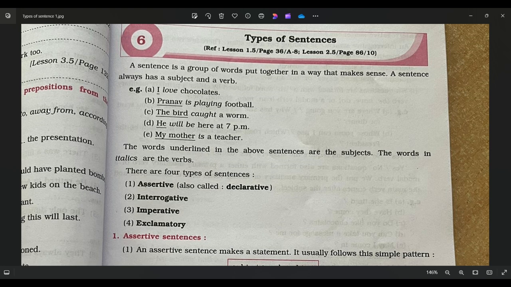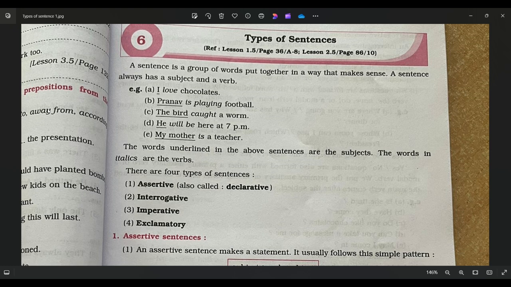It is a very easy topic, but I will say don't take it lightly, because I have seen class 9-10 students also, when we teach them about direct speech and indirect speech and ask them parts of speech, they don't know the answer. Sometimes when we ask, tell us which type of word this is, verb, adjective, adverb, they are not able to identify because they are taking some topics lightly.